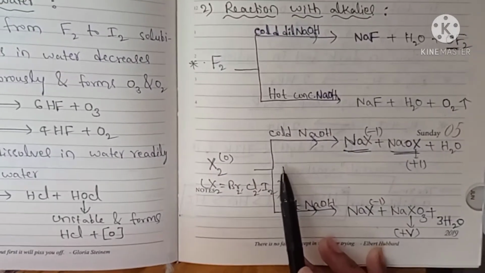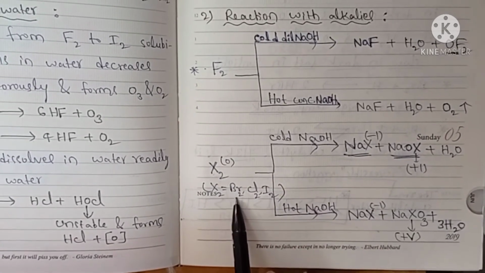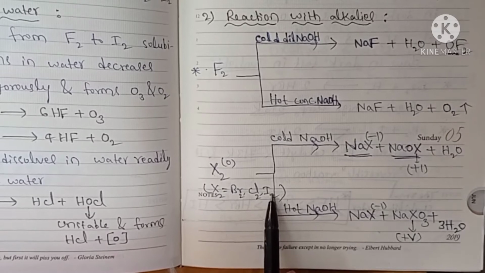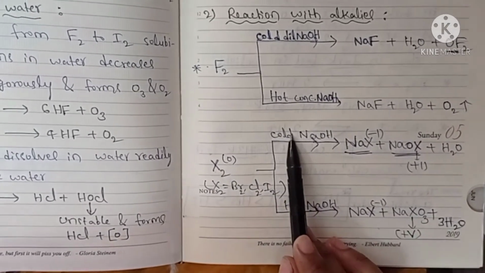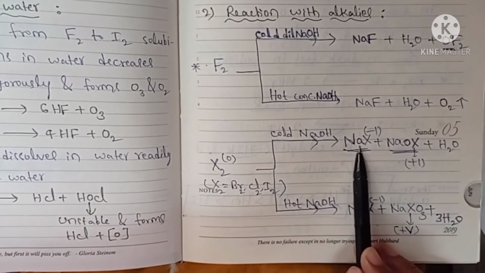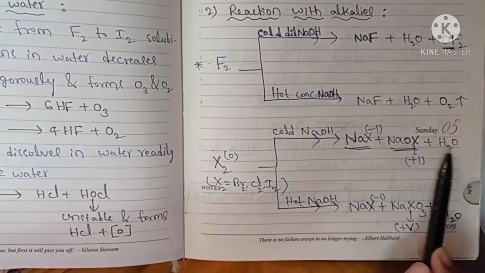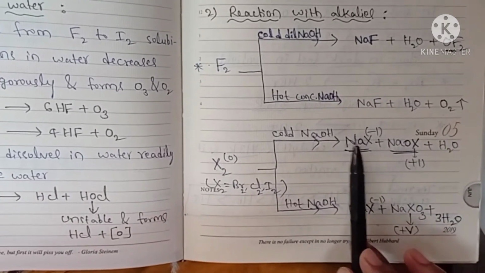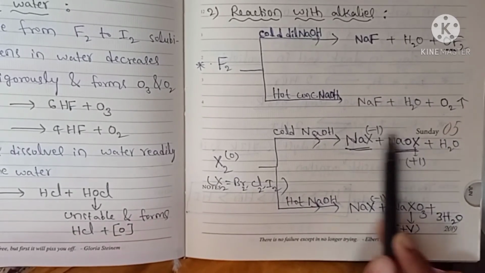And next, the remaining halogens. Here X may be bromine or chlorine or iodine. When they react with cold, meaning dilute, NaOH, they will form NaX and NaOX, and water is the byproduct. This reaction is an example of a disproportionation reaction.